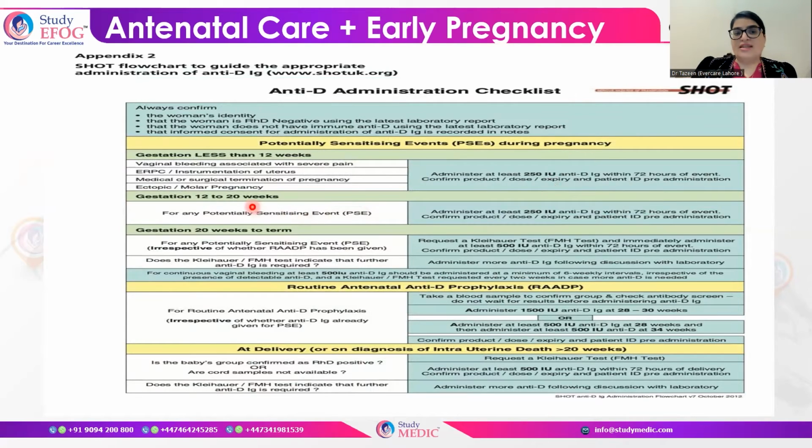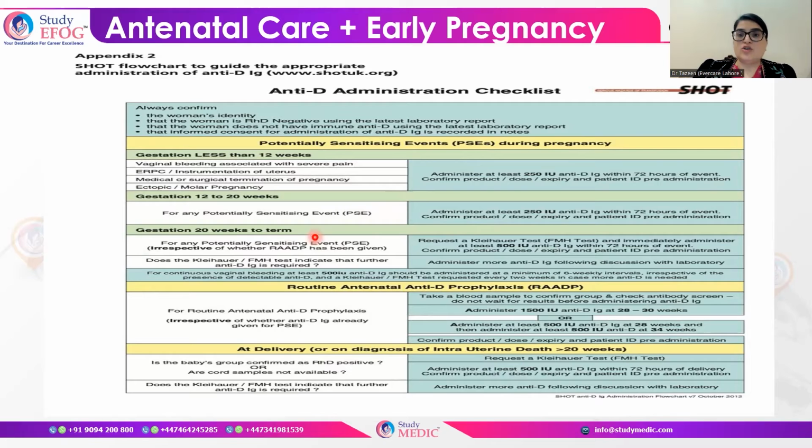When the gestational age is 12 to 20 weeks, for any potentially sensitizing event, you can administer 250 international units of anti-D immunoglobulin within 72 hours of the event. Before giving any injection to the mother, the patient's safety is important, so you have to confirm the product, the dose, the expiry date, and the patient ID, which is very, very important.